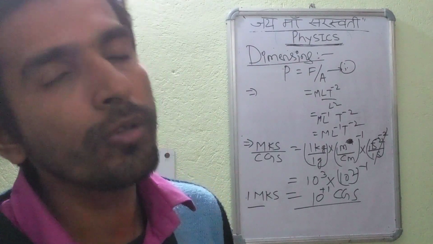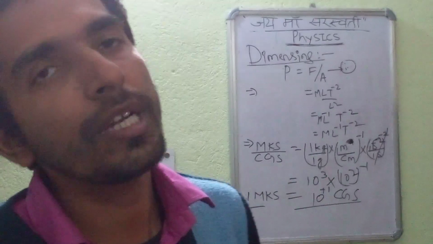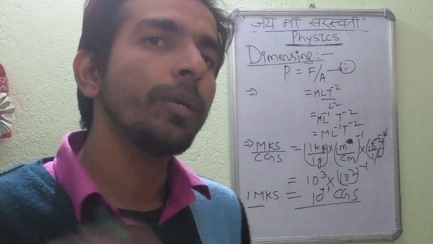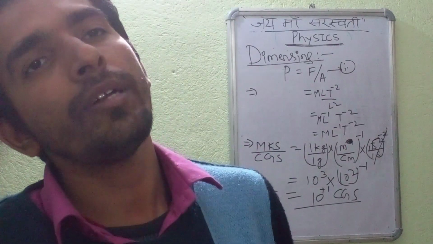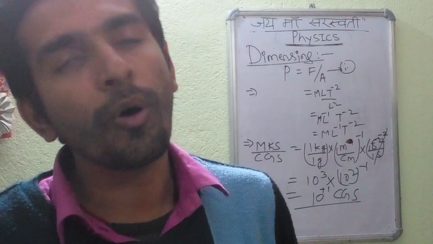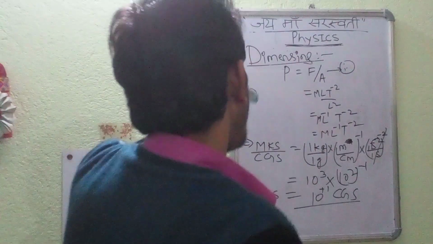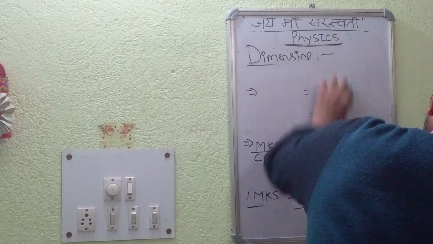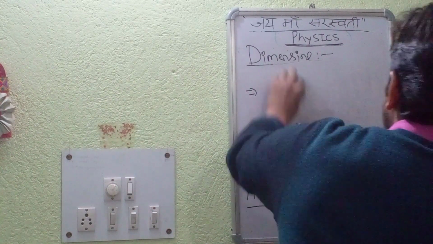Homogeneity also finds an application in deducing the relationship between physical quantities, whenever we know the dependence of different quantities on something, and this dependence is in product form, that is multiplication form. We will see how we are deducing the relationship. Please focus on the board. So the third application is deducing.